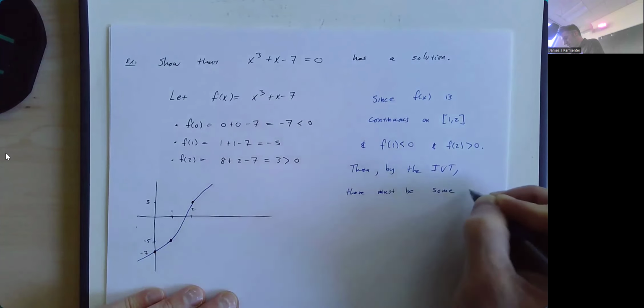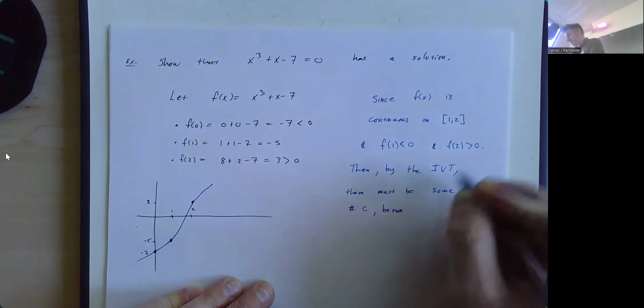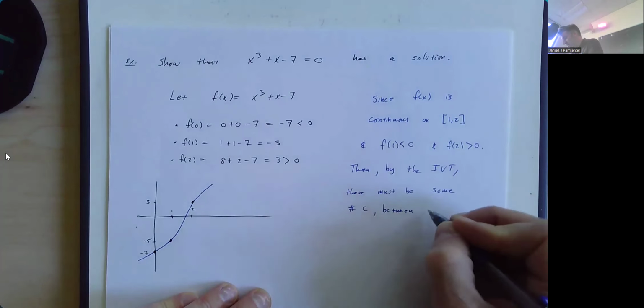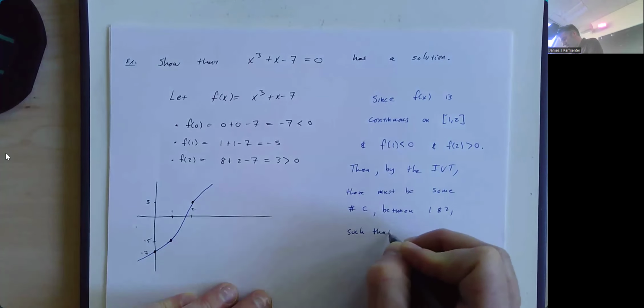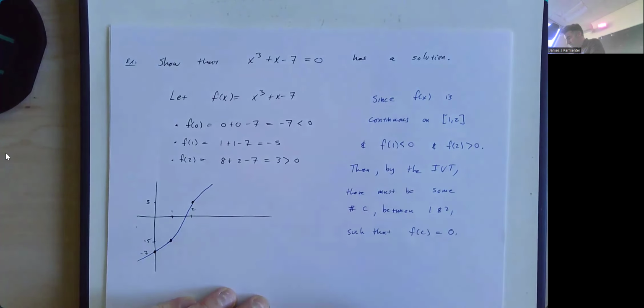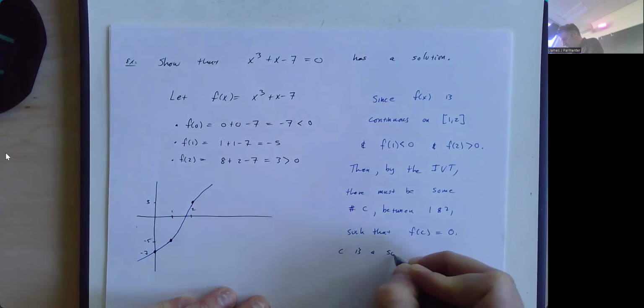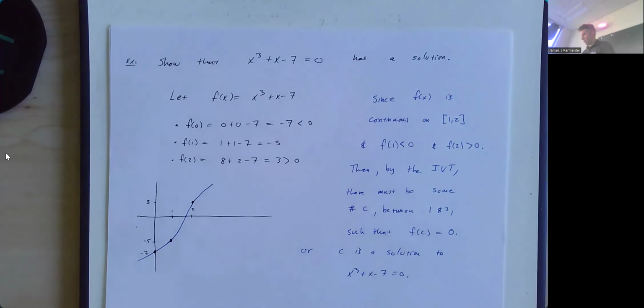some number c. And where does c have to live? What numbers is c between? Between 1 and 2, because that's the interval I decided to use. There's got to be a number c between 1 and 2 such that f of c is equal to 0. Or in other words, c is a solution to x cubed plus x minus 7 equals 0. I don't think you really need that last part. I just want to make it clear. I think you can end right here just fine.